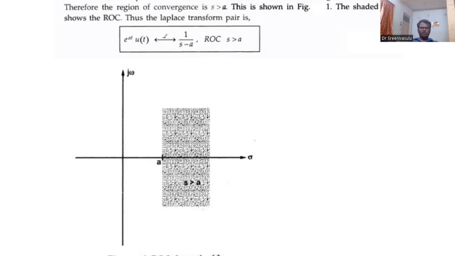After locating, you draw the ROC. That ROC is real part of s greater than a. So real part of s means what? Sigma, the entire x-axis after a. You can apply the Laplace transform there. But suppose the real part of s is less than a, the Laplace transform does not exist.